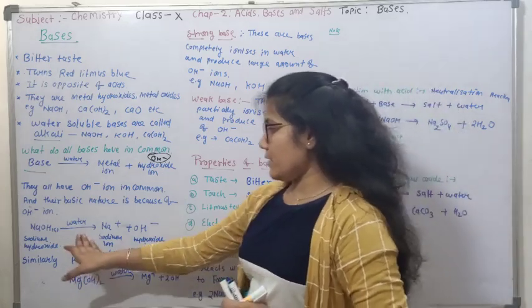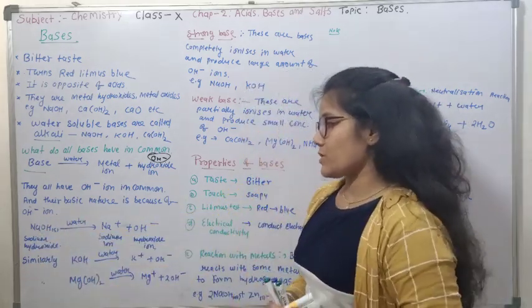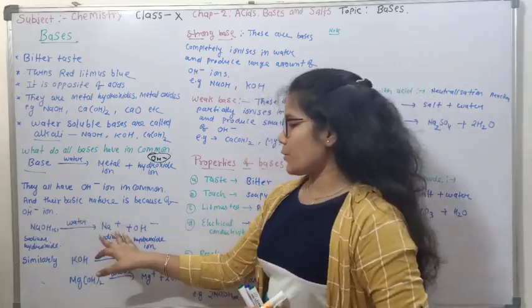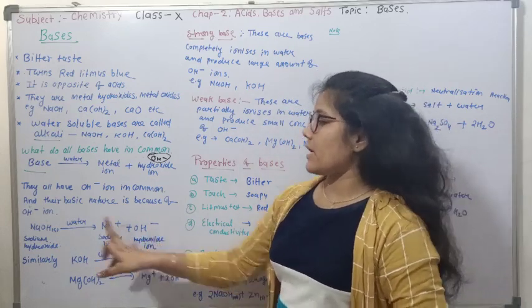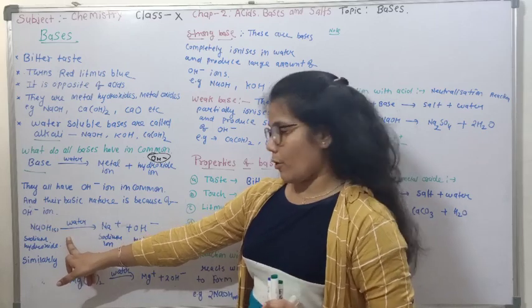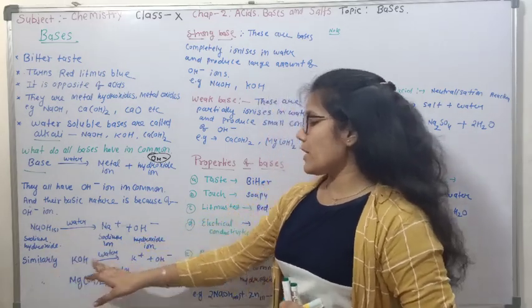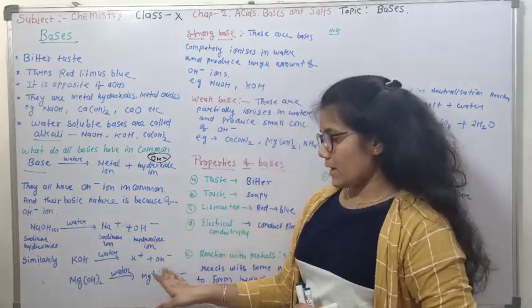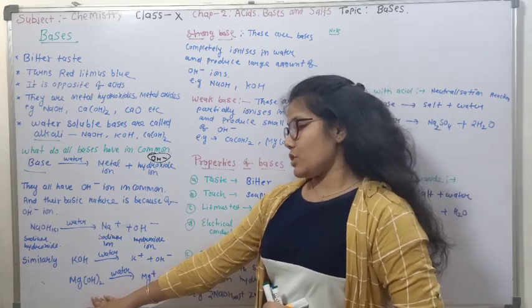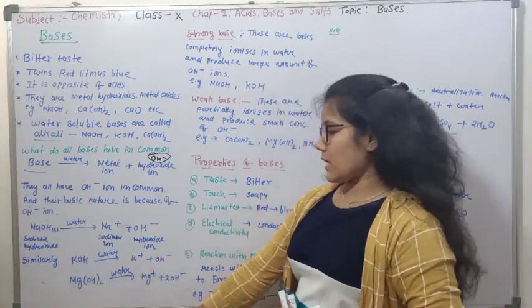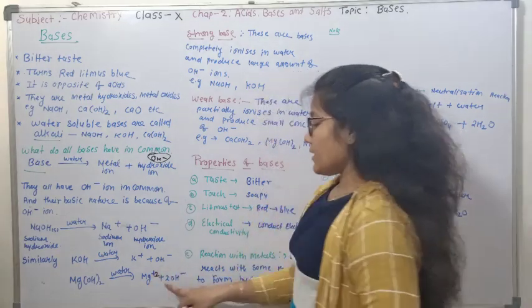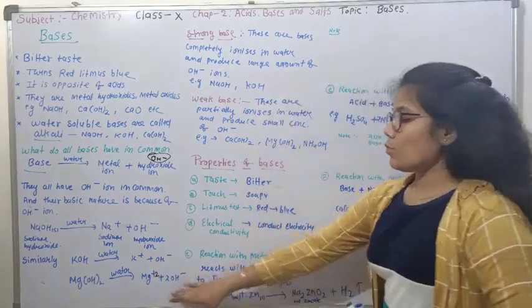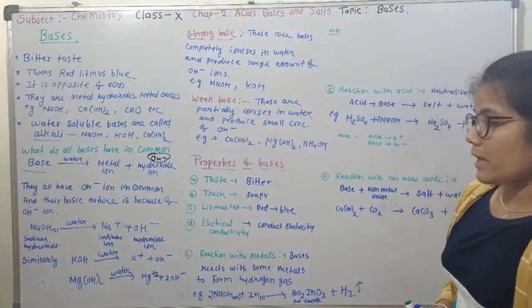For example, NaOH, sodium hydroxide, when dissolved in water, produces hydroxide ion, and because of this OH minus ion, NaOH shows basic properties. Similarly, KOH produces potassium ion and hydroxide ion. Mg(OH)2, magnesium hydroxide, produces Mg 2 plus and 2 OH minus, hydroxide ions.